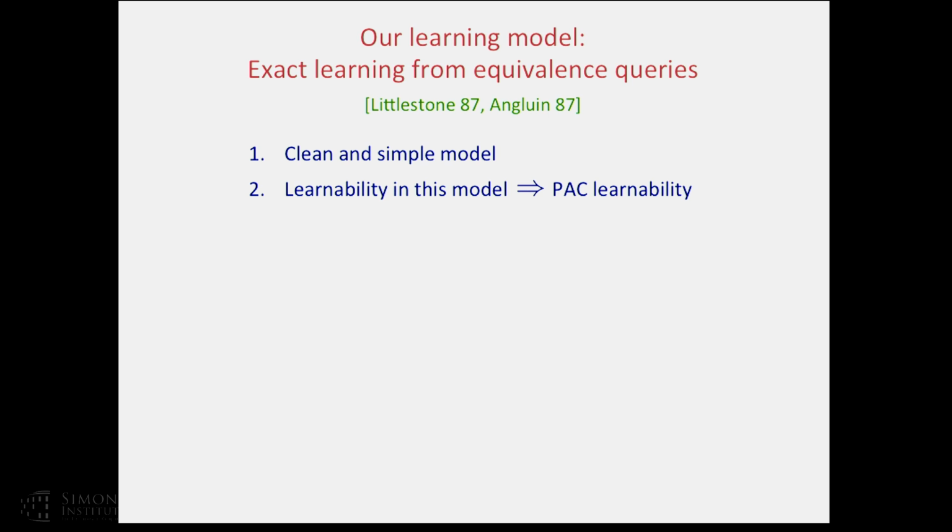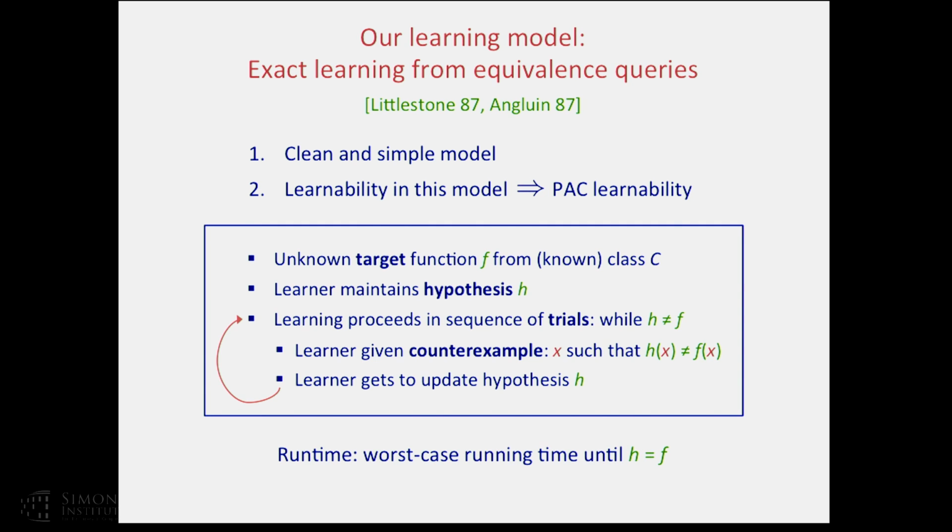Upper bounds in this model imply upper bounds in PAC learning. Okay, so here's the model. Learning proceeds in a sequence of trials, and we're concerned with exact learning. There's an unknown target function f that we're trying to learn from a known class C. Think of C as the class of all AC0 circuits, and f as a specific AC0 circuit.